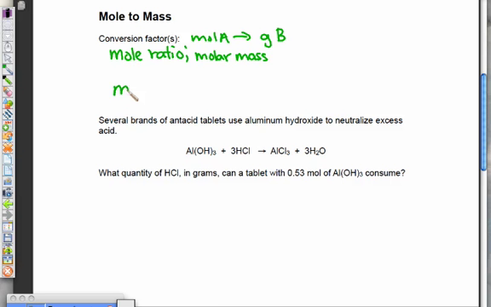So let's say we're given a certain amount of moles of A. Use our mole ratio. Moles of A has to go on the bottom. And remember, the only time we can go from one compound to the other is if we're in moles, so we can convert mole to mole. So we have moles of B here. These numbers come from the coefficients again. And these units cancel out.